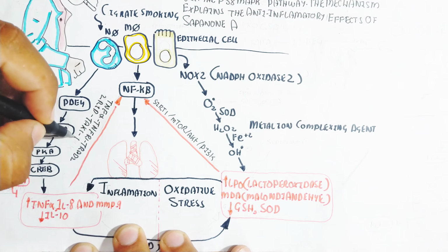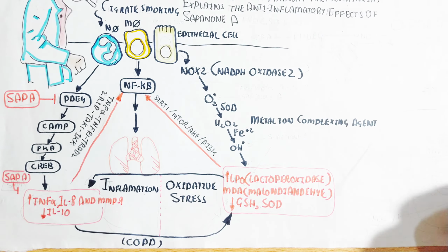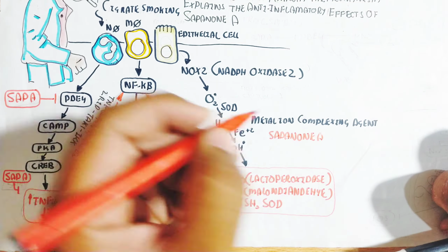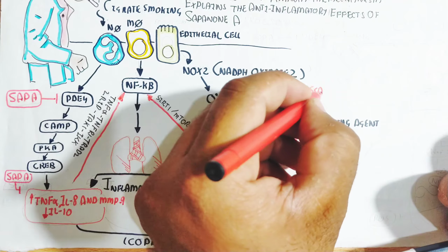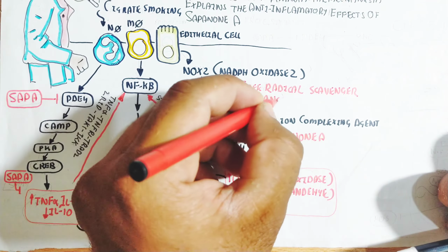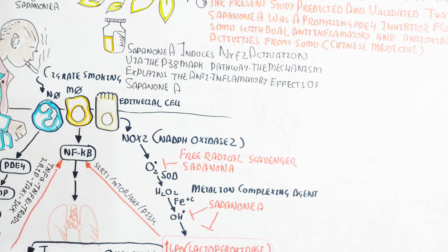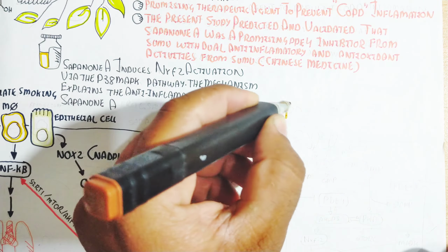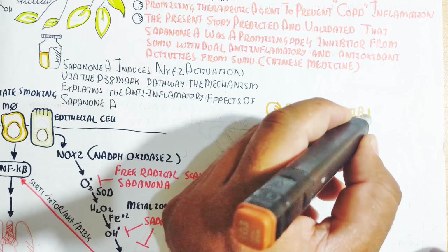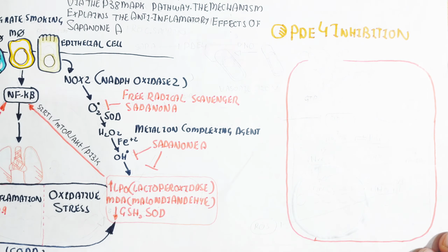The SIRT1, mTOR, AKT, and PI3K pathways are activated due to LPO and MDA, leading to an increase in nuclear factor kappa B and increased COPD. On the other hand, tumor necrosis factor alpha, tumor necrosis factor R1, TRADD, RIP, TAK1, and IKK lead to an increase in nuclear factor kappa B.